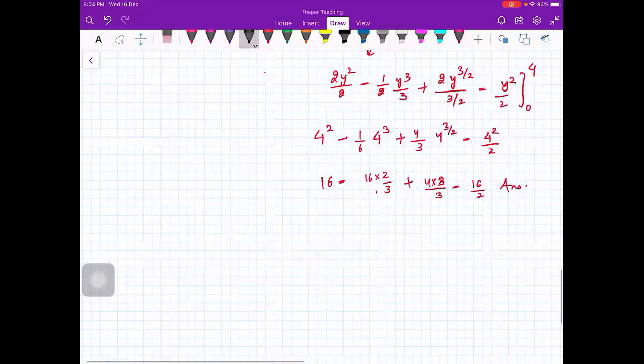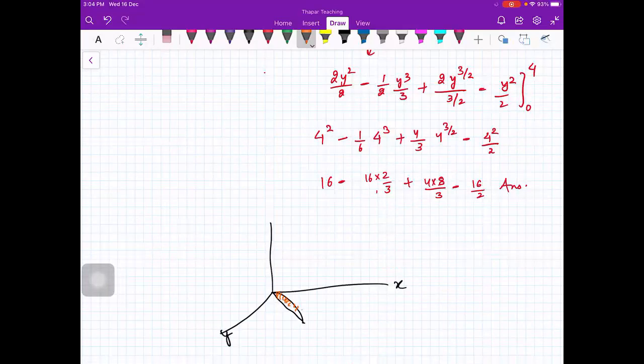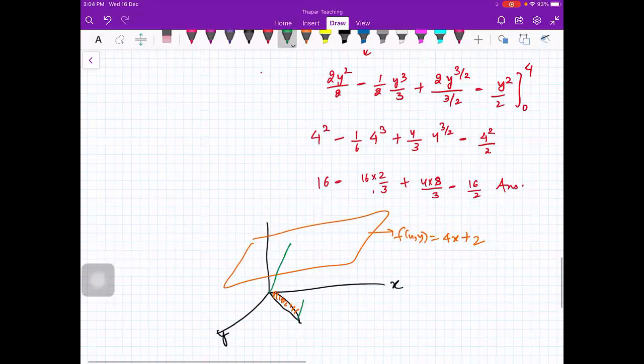So you see, this is your region R. This is your XY plane. This is your region R, and this f(x,y) is somewhere here. This is your f(x,y) equal to 4x plus 2. Not exact. This is a plane, and with this integral, we are computing this volume. I told you already.